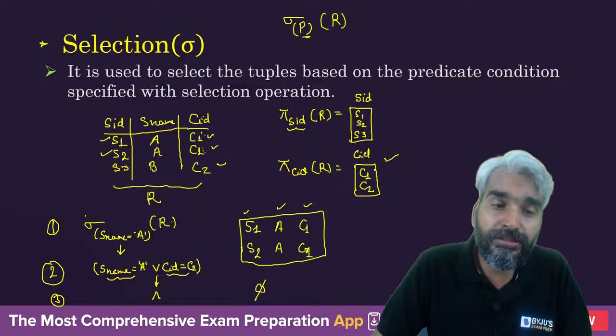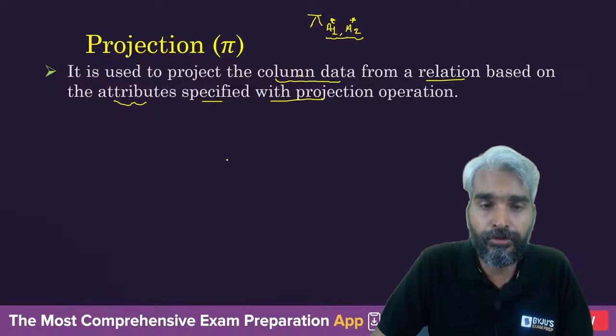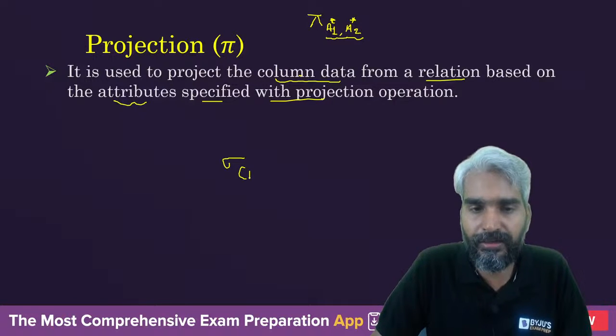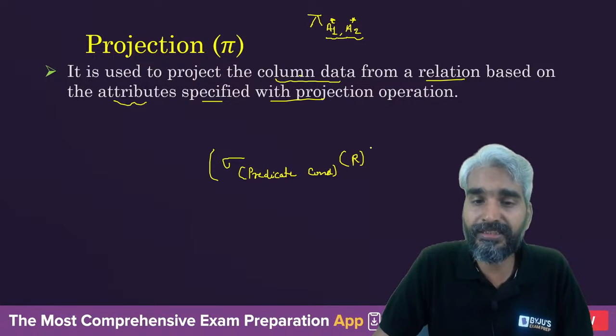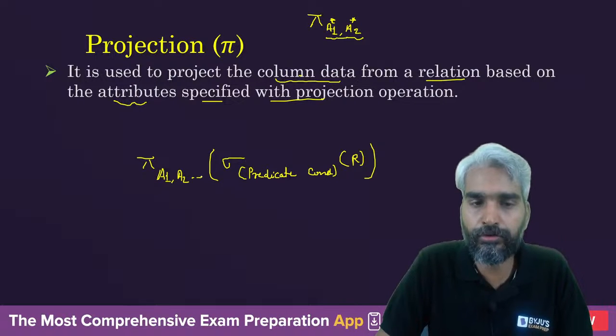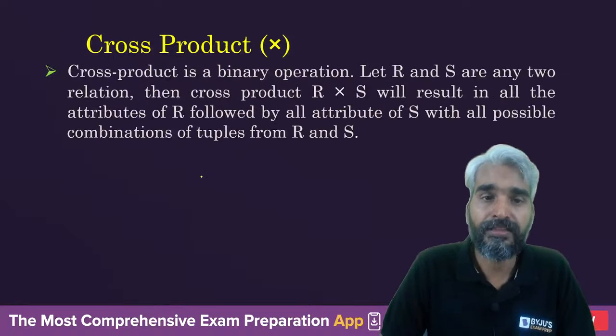So you can use projection along with selection. You will have some selection condition, you will define your predicate condition, you will define the relation, and from this you can define some columns with respect to which you want to produce the output. So this is projection. Third one is cross product.